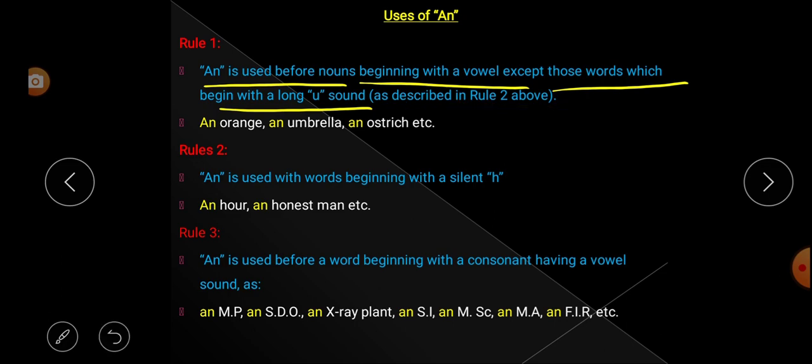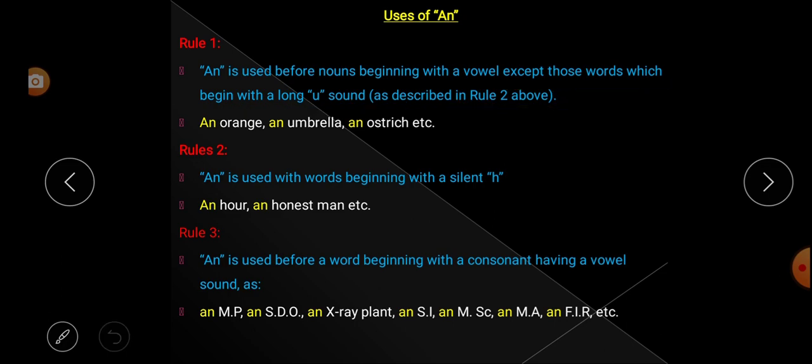So article an is used before nouns beginning with a vowel. What are the vowels? That means A, E, I, O, U. So if a noun is beginning with a vowel, there we have to use article an.